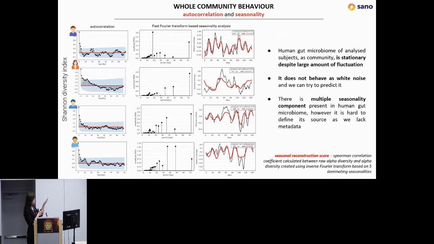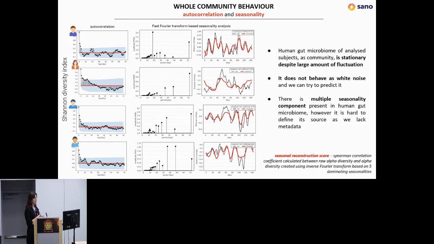This is the first column here. We can see that every subject had very high autocorrelation, and not only that, but we also saw those fluctuations. This also in econometrics means that there is some repetitive pattern, some fluctuation happening in a repetitive manner.